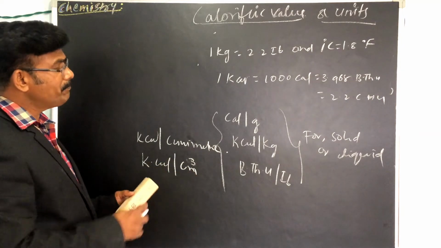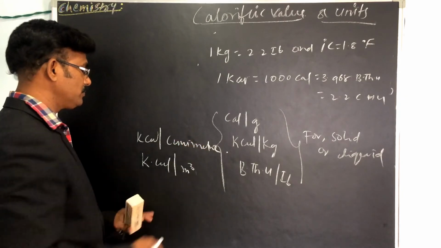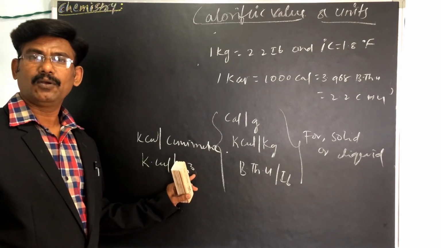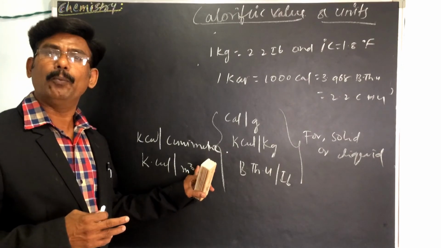Very simple, just meter cube: kilocalories per meter cube.